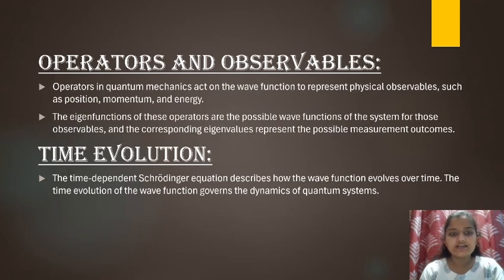Operators and observables. Operators in quantum mechanics act on the wave function to represent a physical observable such as position, momentum and energy. The eigenfunctions of these operators are the possible wave functions of the system for those observables, and the corresponding eigenvalue represents the possible measurement outcomes. Next is time evolution. The time-dependent Schrödinger equation describes how the wave function evolves over time. The time evolution of the wave function governs the dynamics of a quantum system.